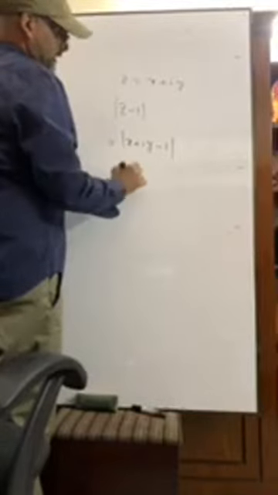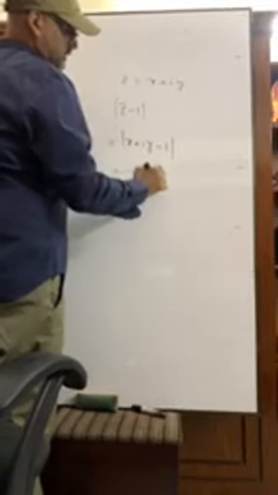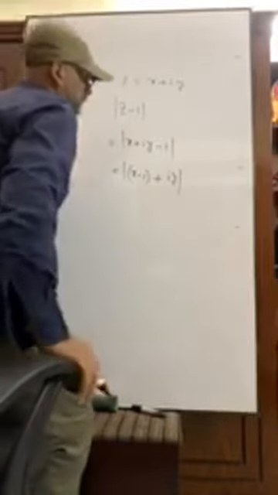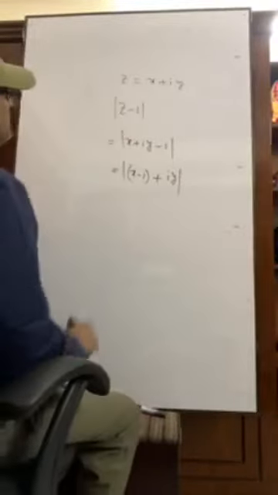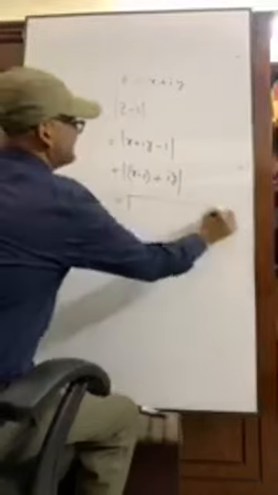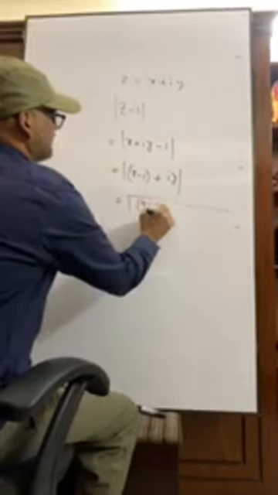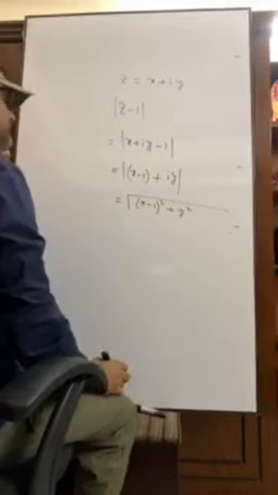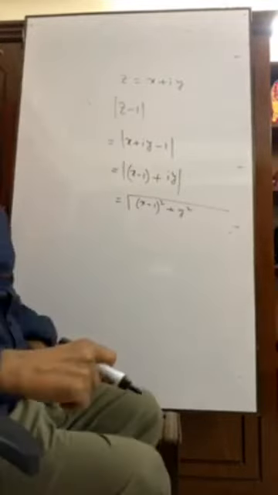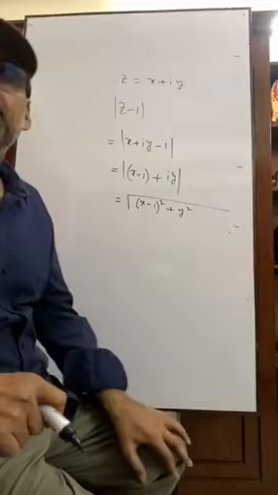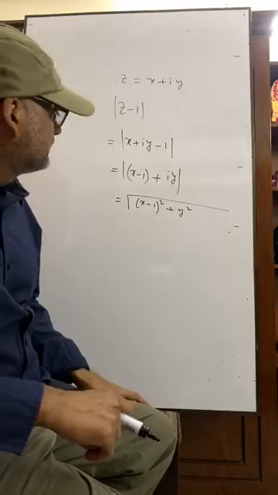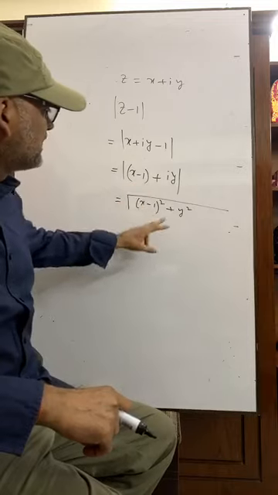You have to take the real numbers at a time, then we can write x minus 1 whole square plus y square. Is it? Yes, it is. What is meant by this? Can you tell me? What does it mean? x minus 1 whole square plus y square.